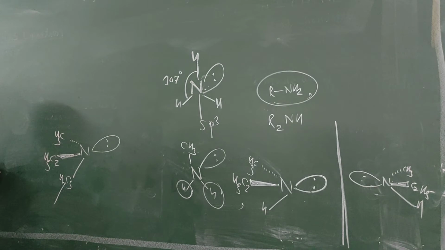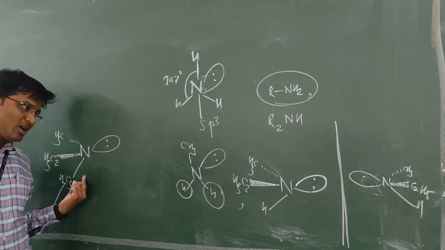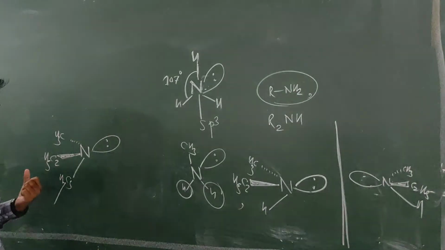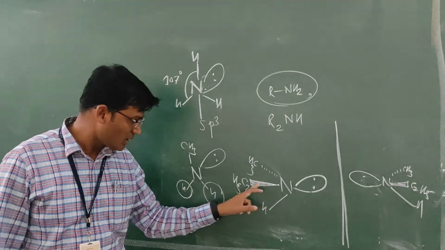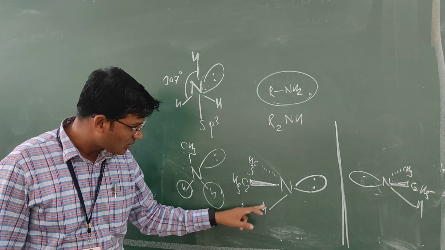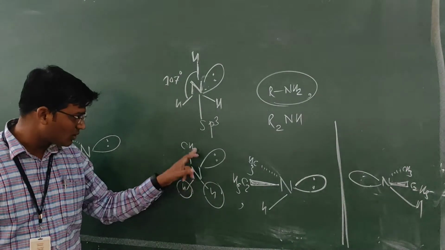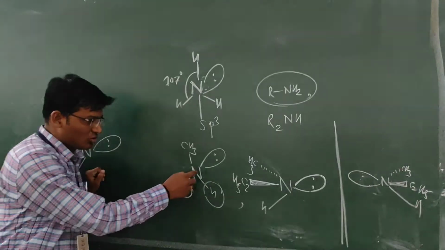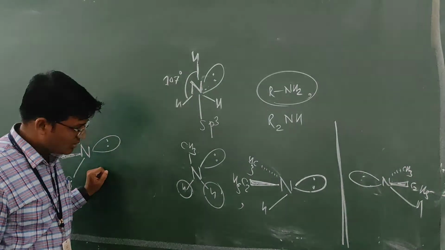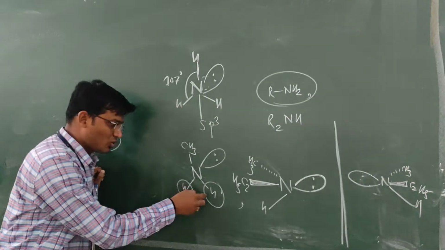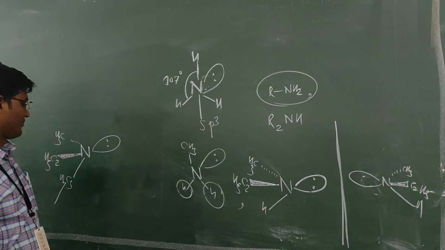The lone pair is also assigned a priority as one of the groups. This tertiary amine also shows optical isomerism. Secondary amine also shows it, but primary amine does not, because it does not have 4 different groups. It has 2 identical hydrogens. Therefore, it does not show optical isomerism.